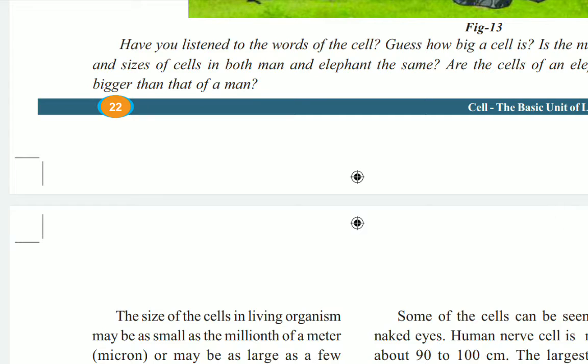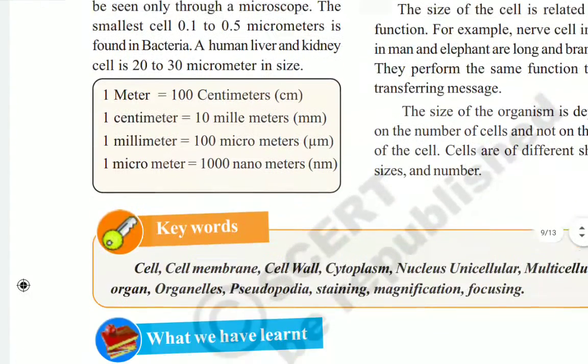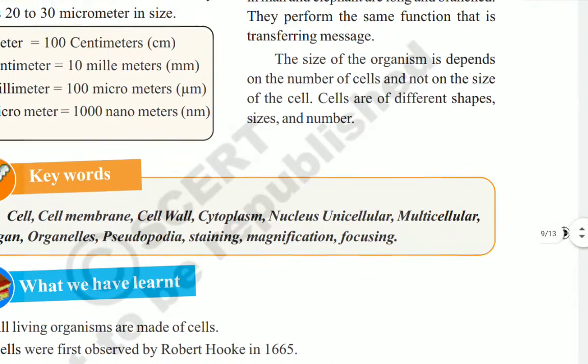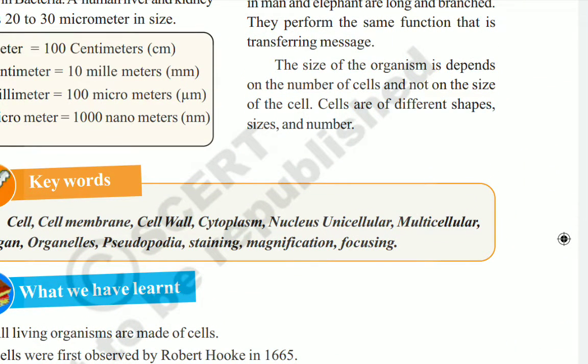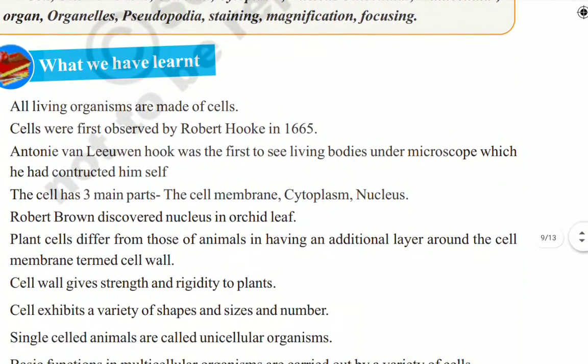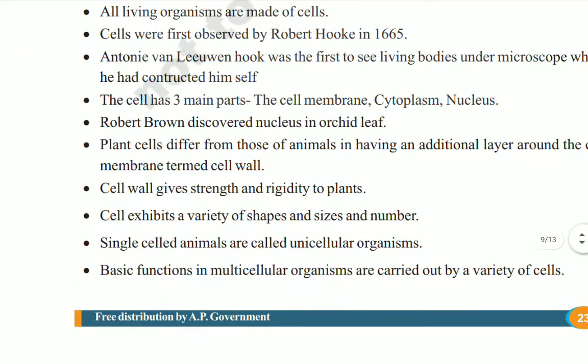So cells have different shapes, sizes and numbers also. In each and every living organism we find different sizes of cells, with different shapes, and the number also varies from organism to organism according to its size. So this is about the cell and its main function, children, and in the next class we will go to microorganisms.